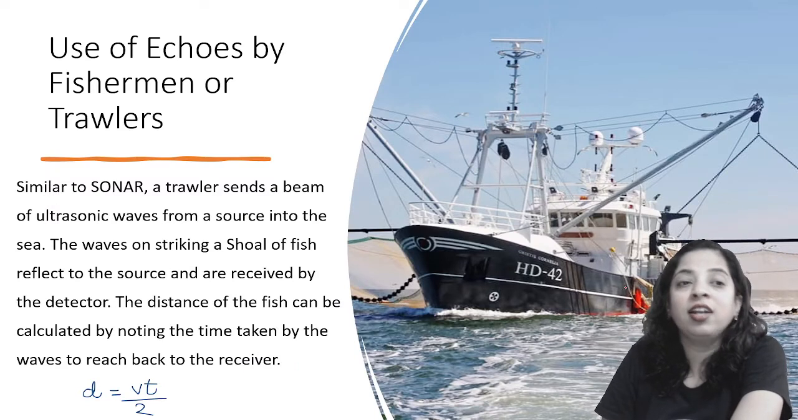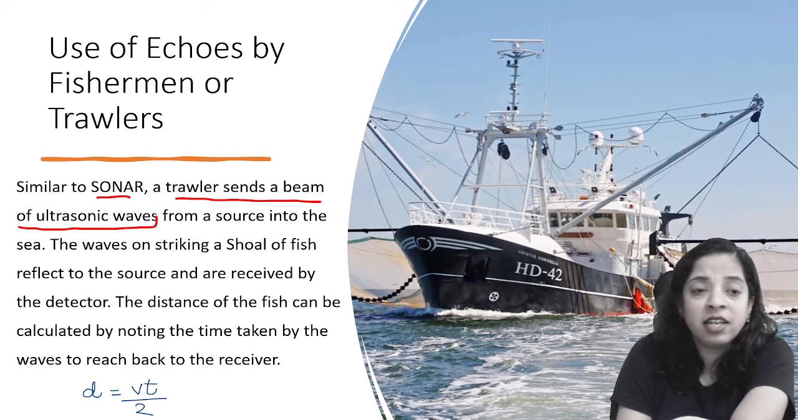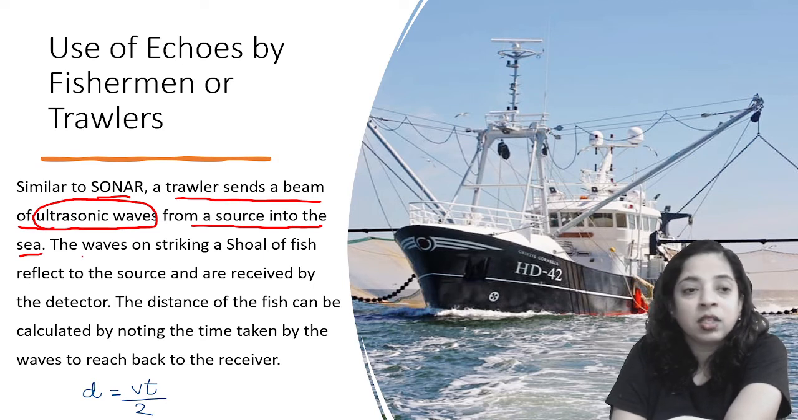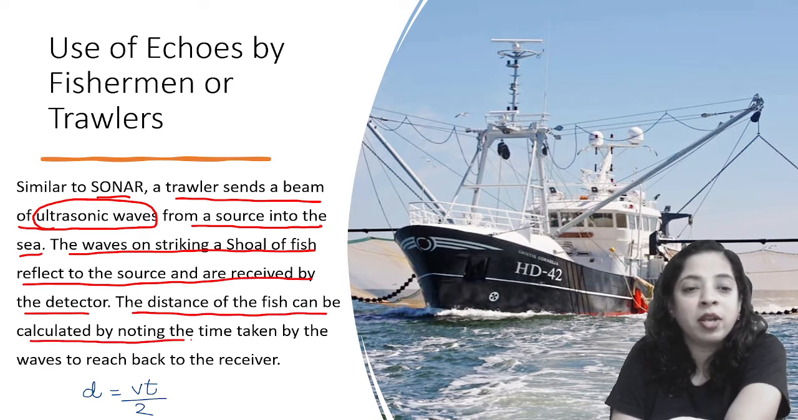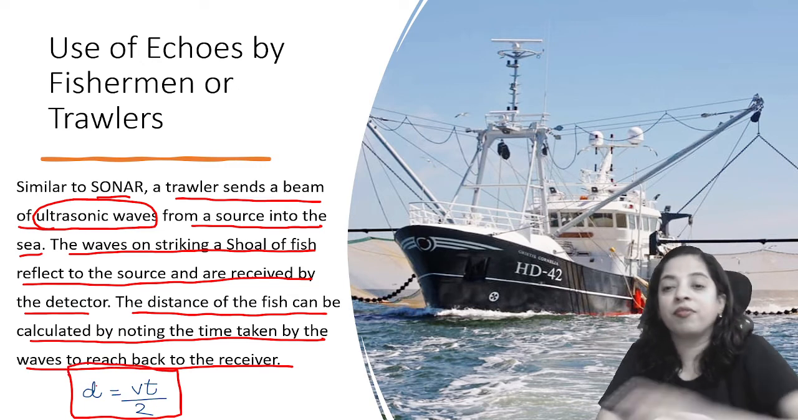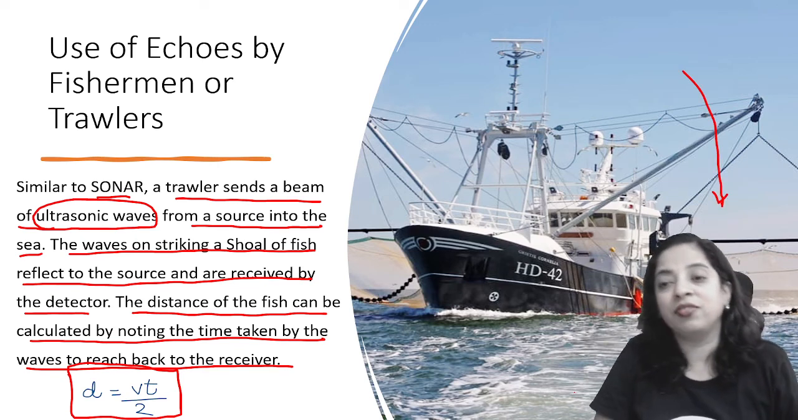So this is how a real trawler looks like. Similar to sonar, a trawler sends a beam of ultrasonic waves. It is also sending which waves? Ultrasonic waves from a source into the sea. The waves on striking a shoal of fish reflect to the source and are received by the detector. The distance of the fish can be calculated by noting the time taken by the waves to reach back to the receiver. So with the same formula, d is vt by 2, we can find out the distance of the shoal of fish, and accordingly we put these nets down and we receive the fishes.